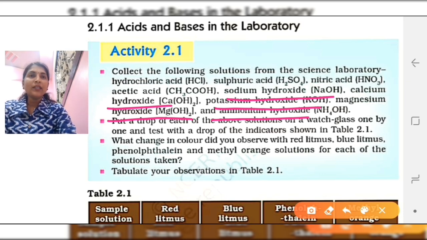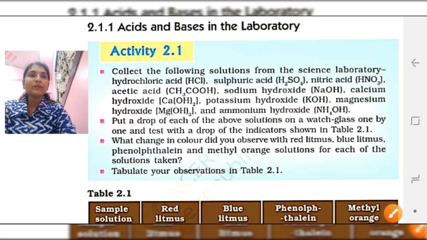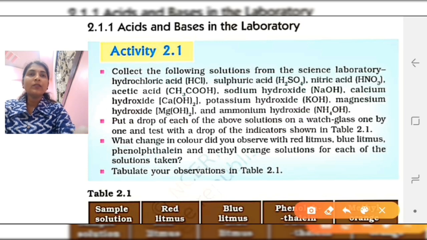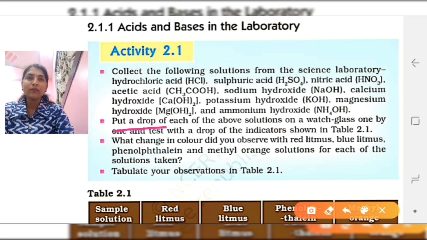Now when you take the samples, what is the next step? Put a drop of each of the above solutions on a watch glass one by one and test with a drop of the indicators shown in table 2.1. So you have to take a single drop of each solution on a watch glass, and then you have to add indicators to that, and then you have to observe the changes and note them down in the table.